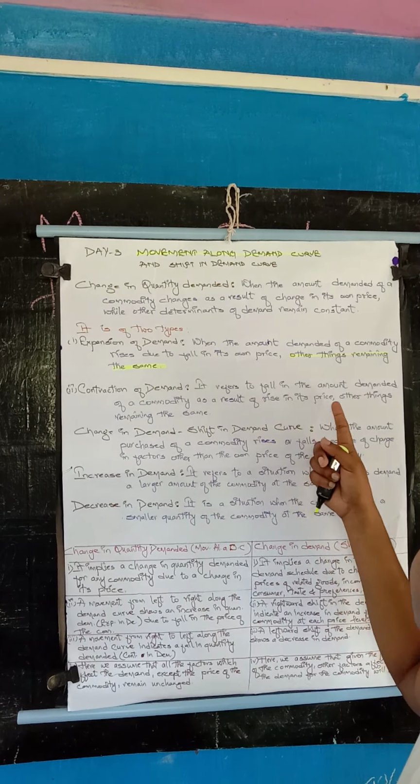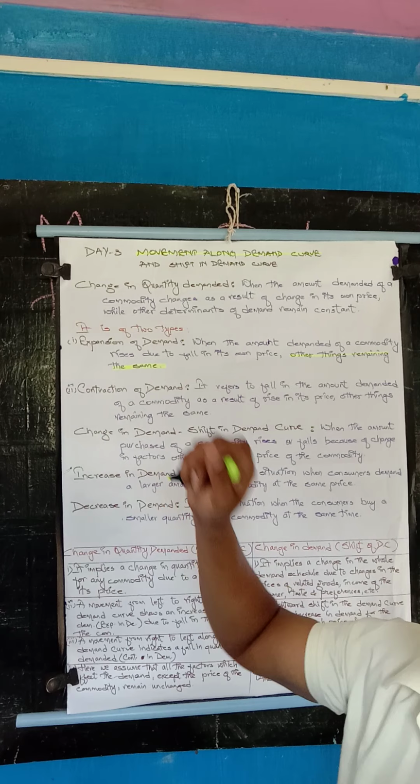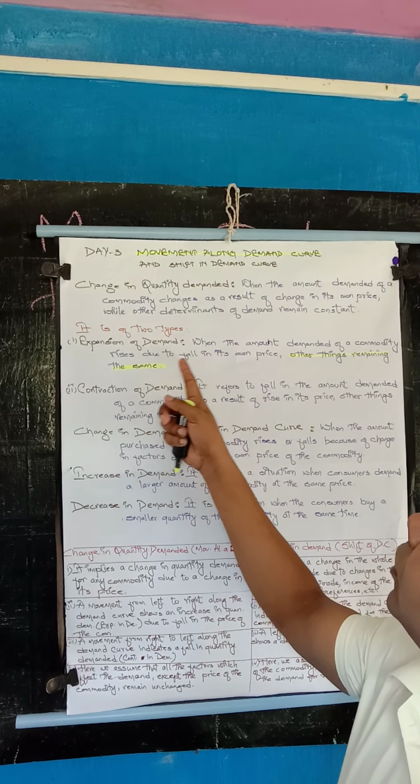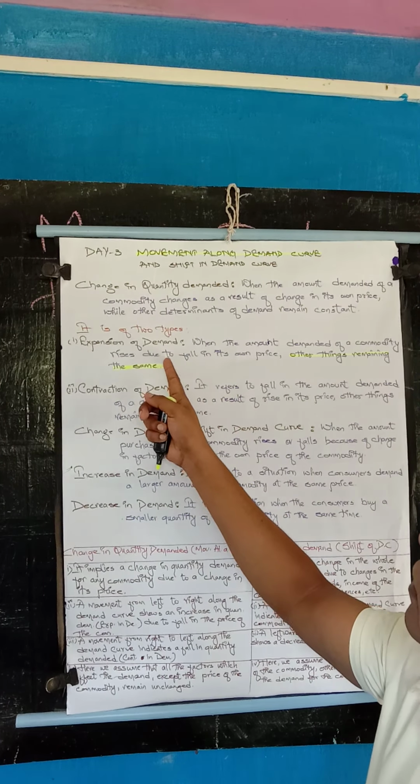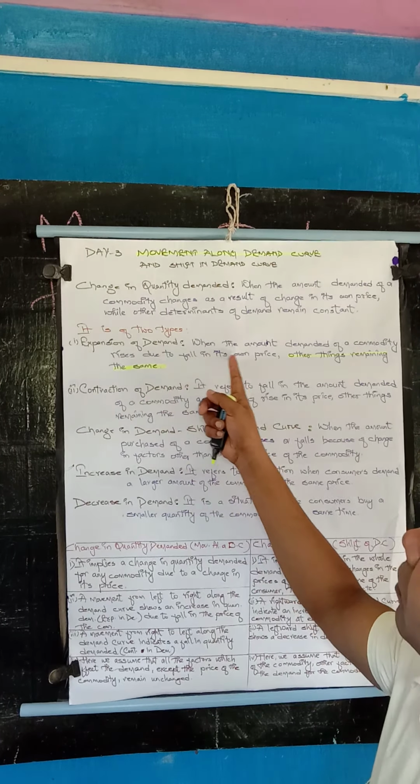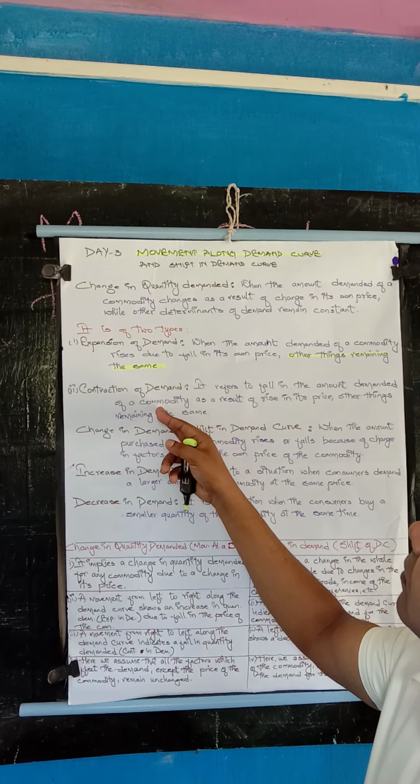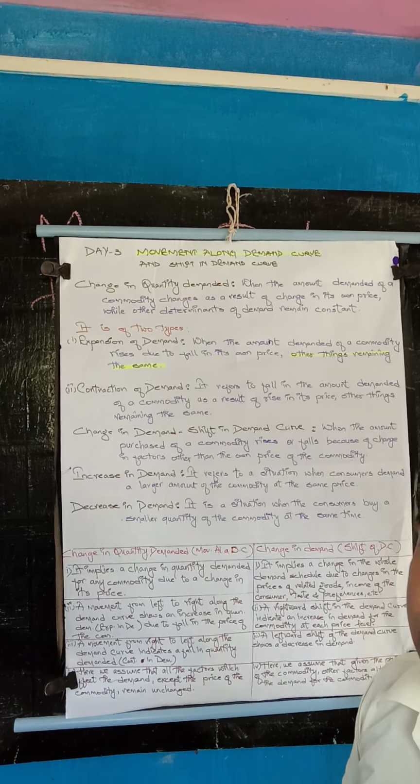When the amount demanded of a commodity rises due to a fall in its own price, here price falls down, demand rises. Here price rises, demand falls down.